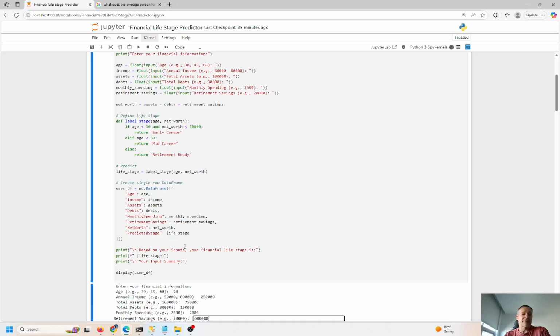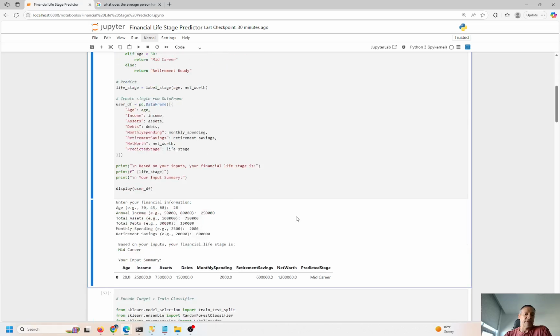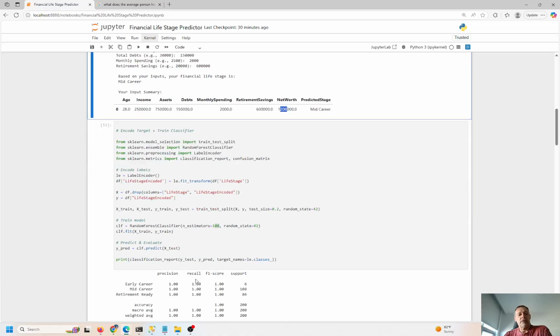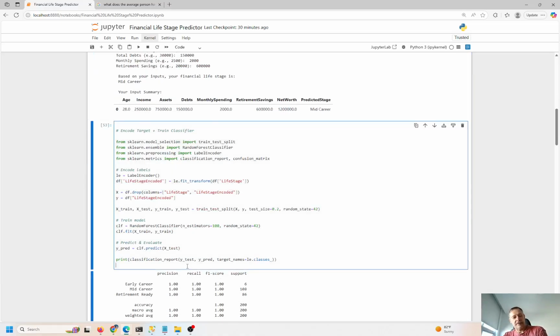But let's just try to trick the system a little bit and say, because my net worth is going to be way over 50,000, it's not necessarily early career. This could be mid-career, right? So let's see what it comes up with. Okay, so there's all the details. Net worth is 1.2 mil, I think. Is that what I'm saying here? Yep. Mid-career, okay, train, test, fit the model.